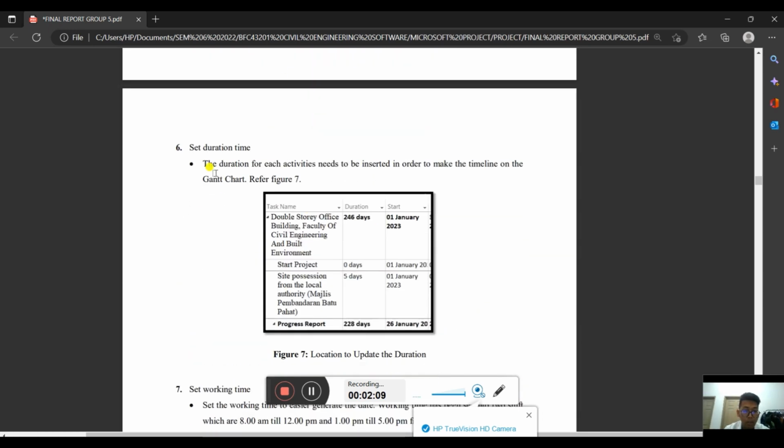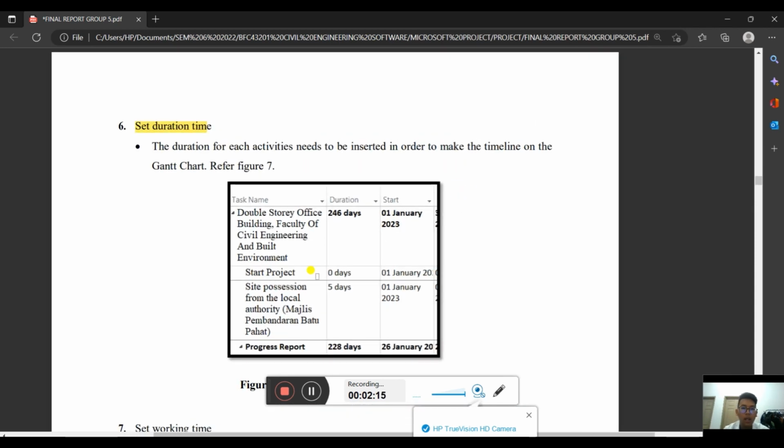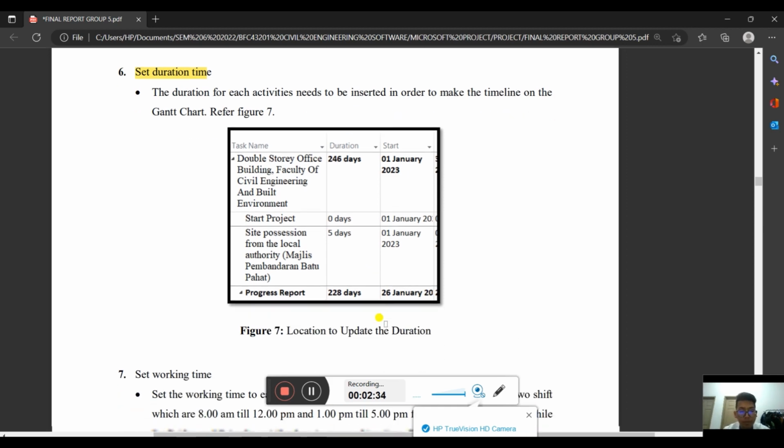Then step number 6 is we need to set the start date and duration for each part of the project. For example, for the task name double-storey office, I set the start date at 1 January 2023. The site project also starts on 1 January, and the difference is at the progress report, which starts on 26 January 2023.